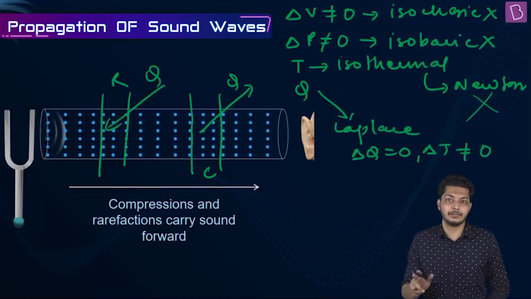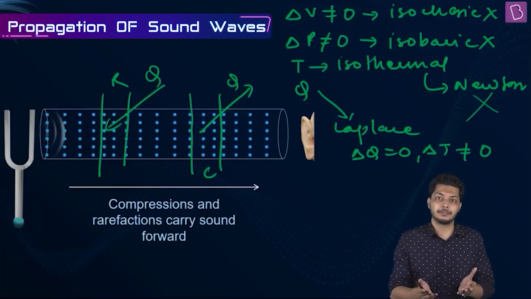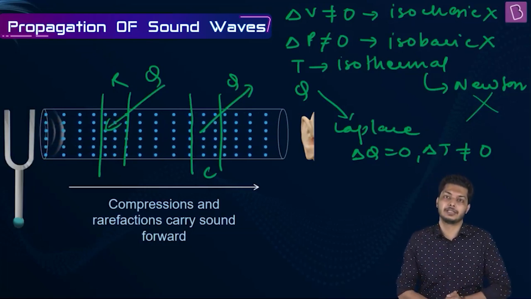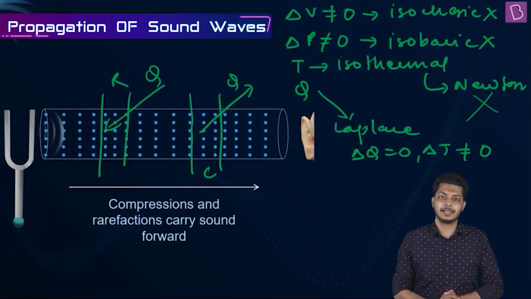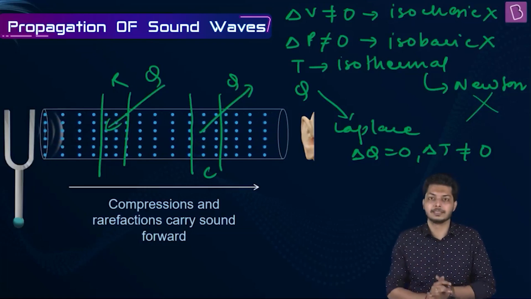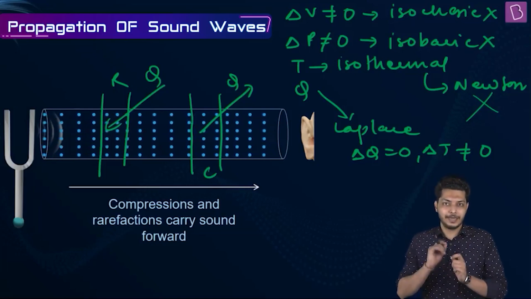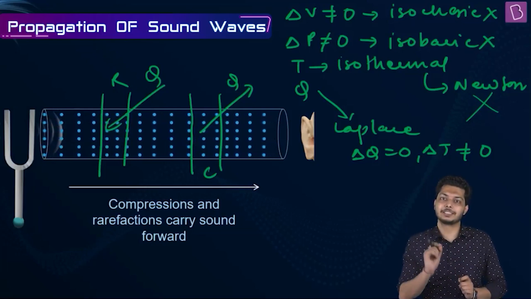The process is not isothermal, it is adiabatic because the medium is not getting time to exchange the heat with the surroundings. Now, from his analysis, Laplace calculated the speed of sound and he got a value which was very near to the actual speed of sound.